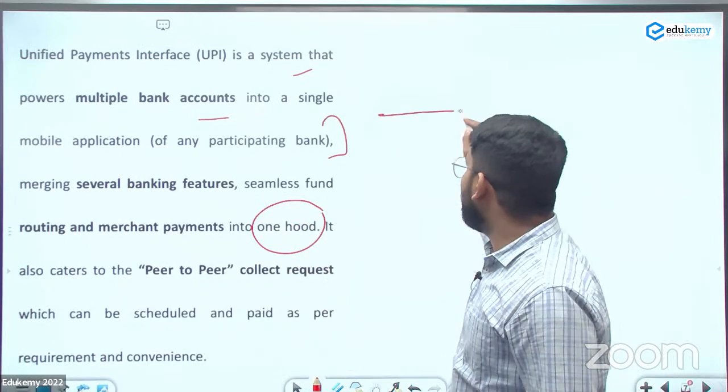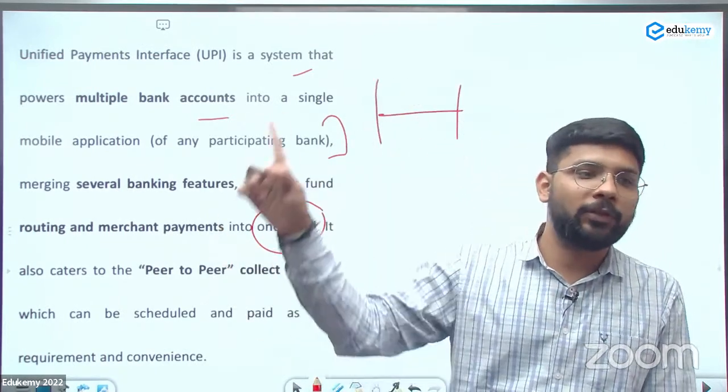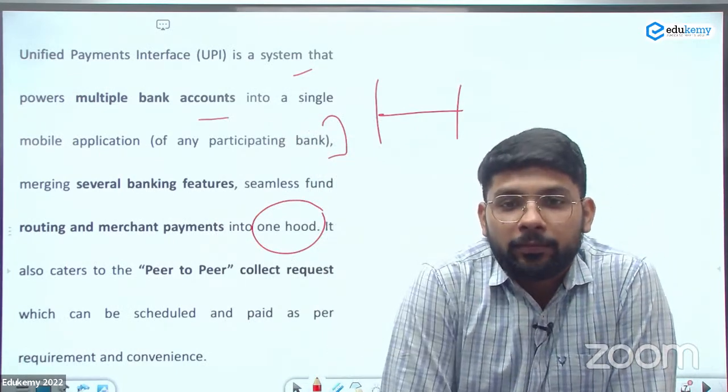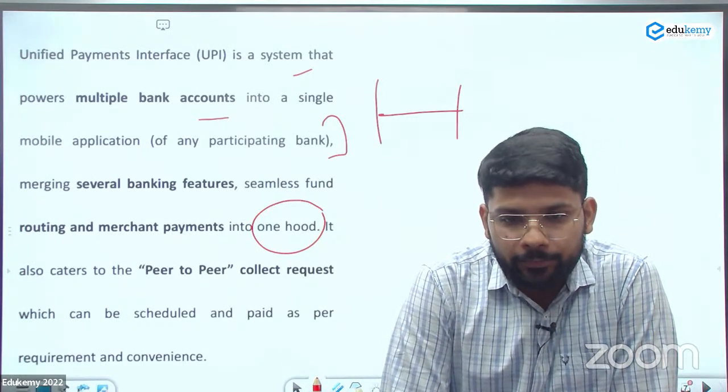It means this is providing a single platform for the users, for the merchants, for the banking system. And this is one of the reasons for the success of UPI in the country.